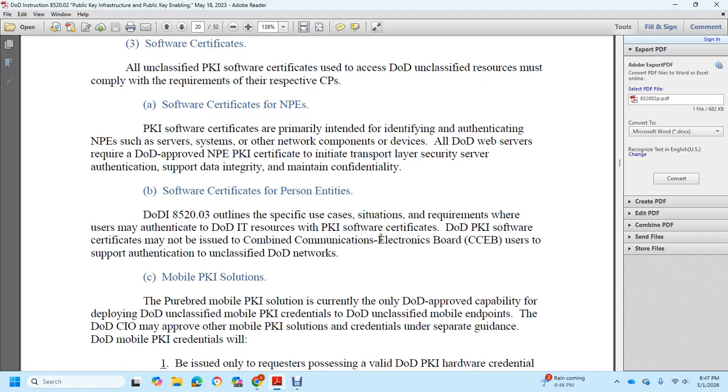Software certificates of personal identity. The Department of Defense Instruction 8520.03 outlines specific use and situation requirements wherever the user may authenticate with Department of Defense Information Technology Public Key Infrastructure certificates, DoD Public Key Infrastructure software certificates.